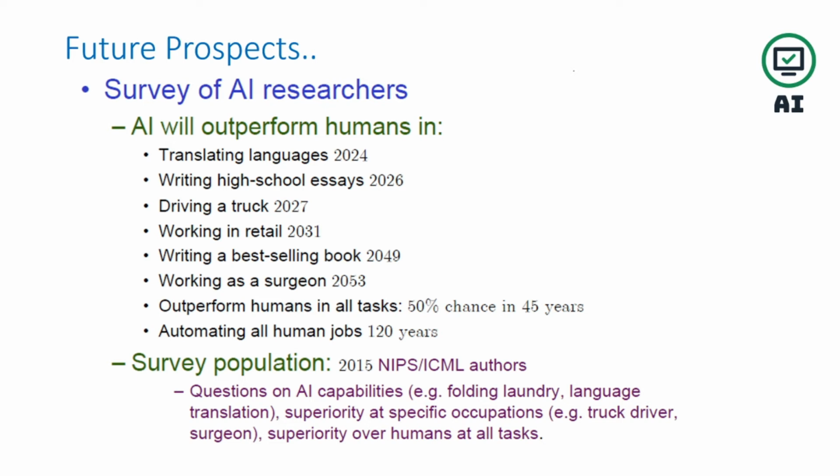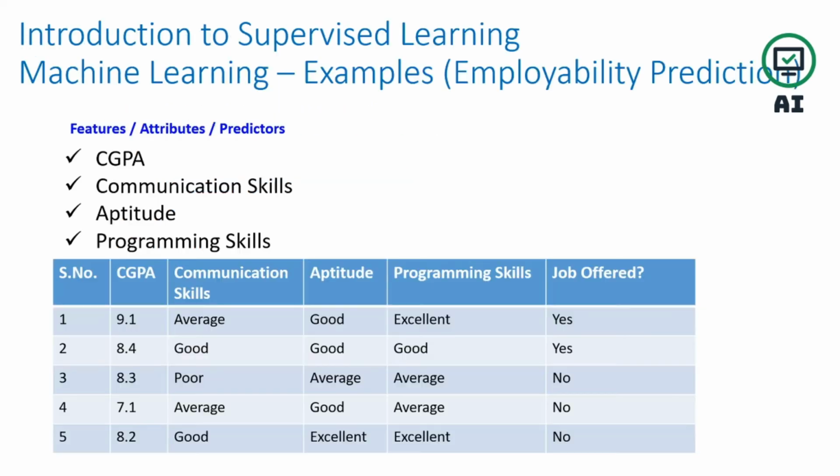Working in retail, 2031. Writing a bestselling book, 2049. Working as a surgeon. Outperforming humans in all tasks, 50% chance in 45 years. Automating all human jobs, 120 years. This is the prediction when it was asked about AI capabilities.